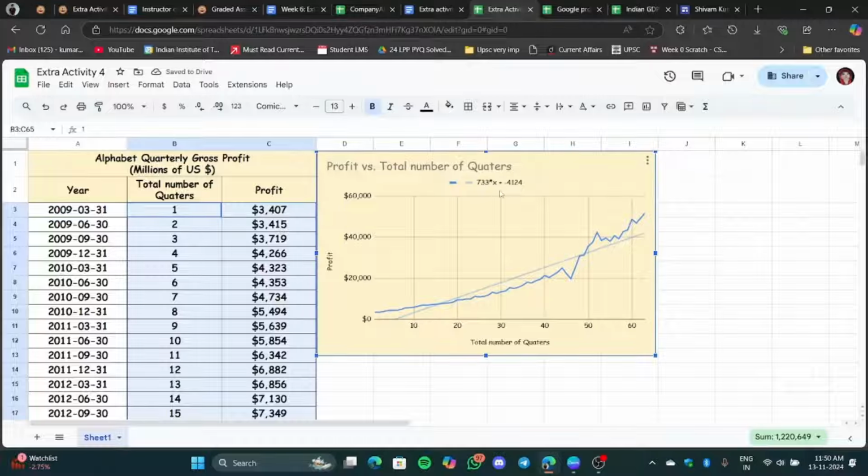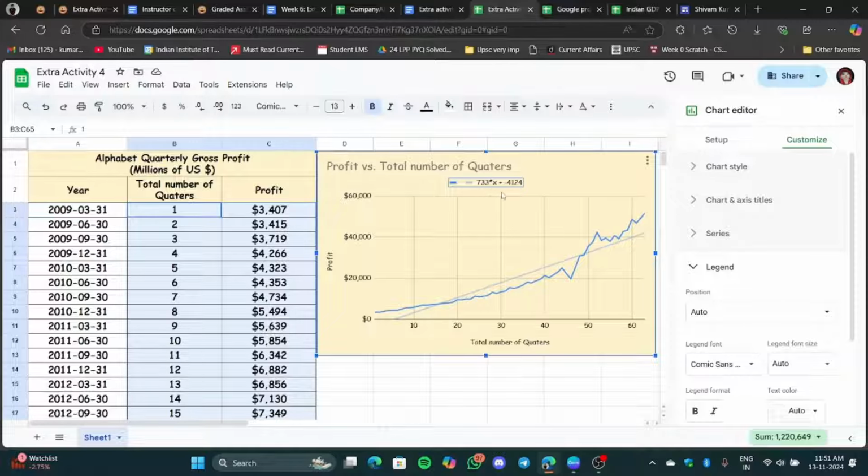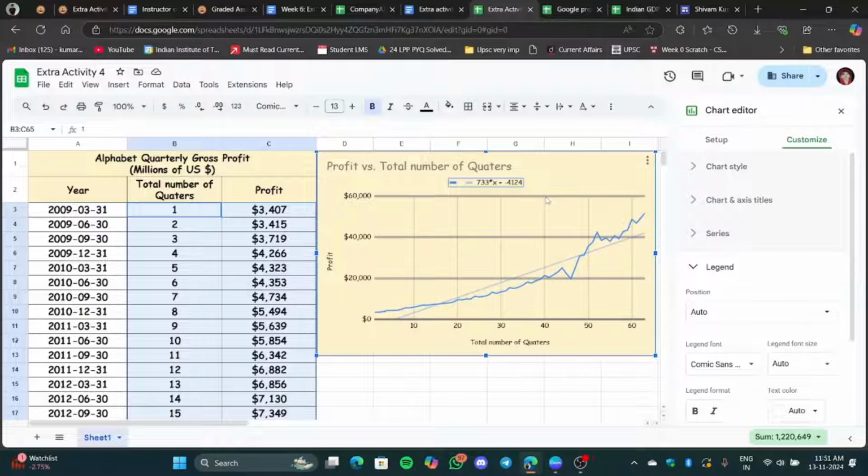This is the same thing we did in our maths course in the qualifier, I think in week 2, the SSC that we found over there. That was basically the same thing we are going to do here also. So this is the line, and this is our equation of the line. We can write it like this: y equals 733x minus 4124. So basically that gives us 733 as a slope, and minus 4124 as the y-intercept. It's not exactly like that line, but just for understanding.